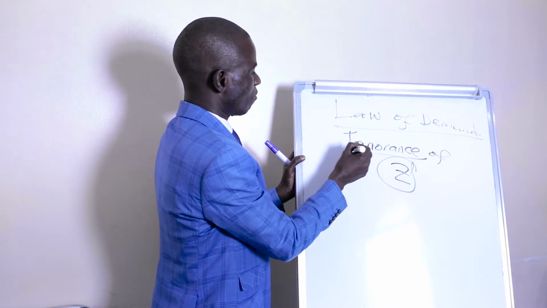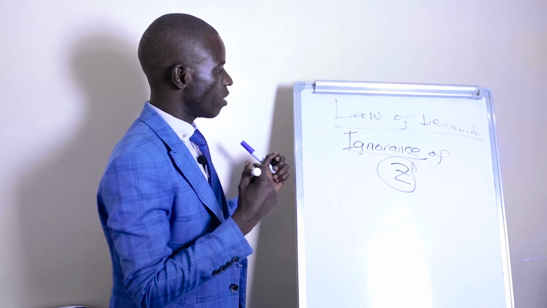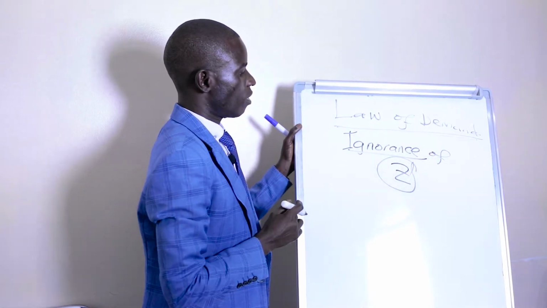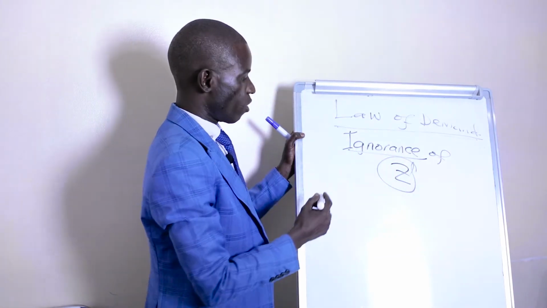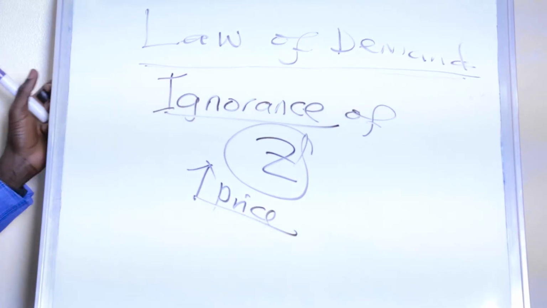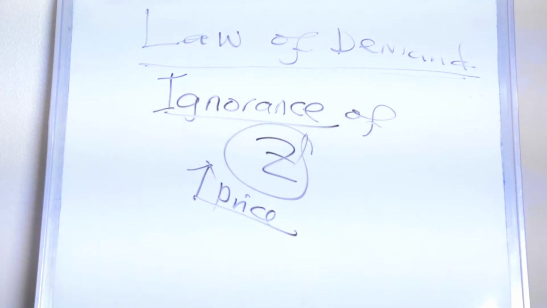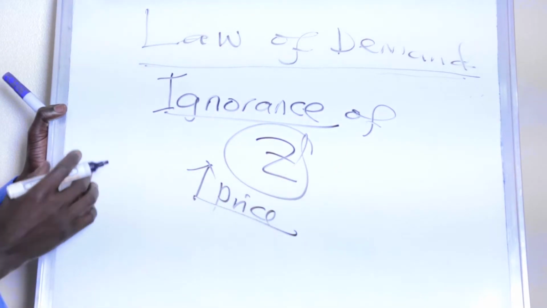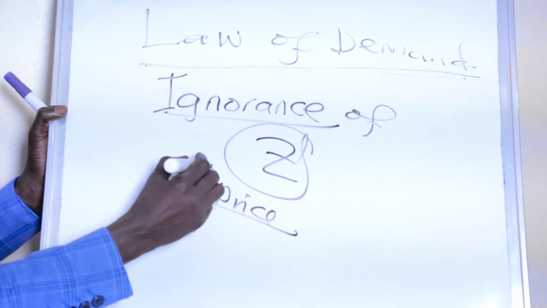So ignorance of the consumer is another factor. If you go to Kariakoo today and you are ignorant about the price prevailing in that market, you will end up buying goods at a higher price. So when the consumer is ignorant about the price in the market, normally he will buy the goods at a higher price.